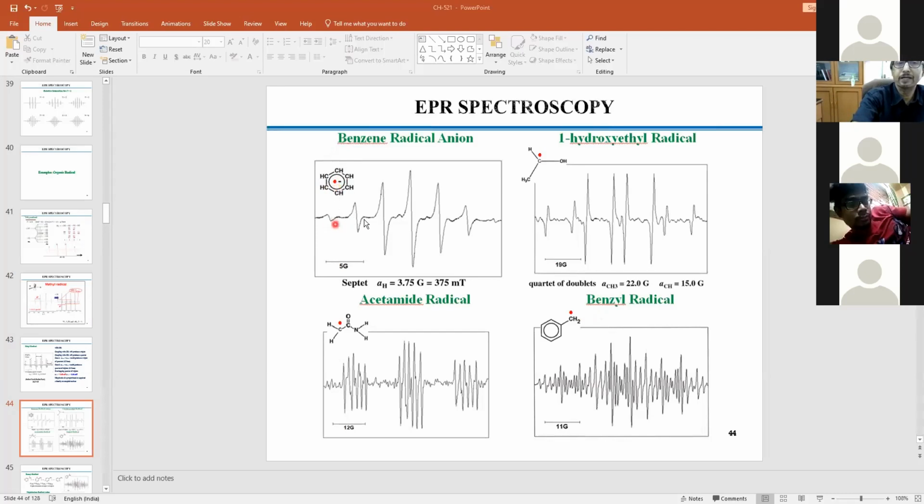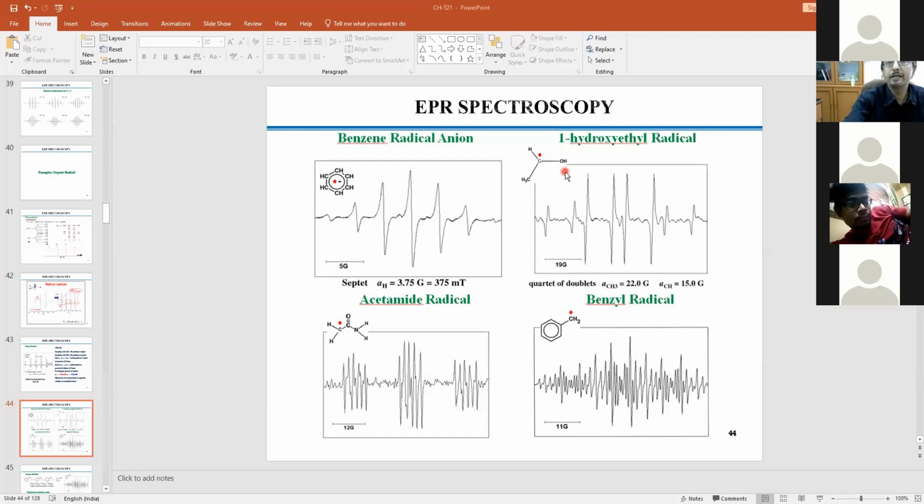Instead, you are getting 1, 2, 3, 4, 5, 6, 7 lines. Why are you getting a 7 line spectrum? Because the protons are there. These are all covalently interacting, and this electron is not far away from the carbon center. So 2 into 6 into half plus 1, 7 lines with a particular ratio. No problem.